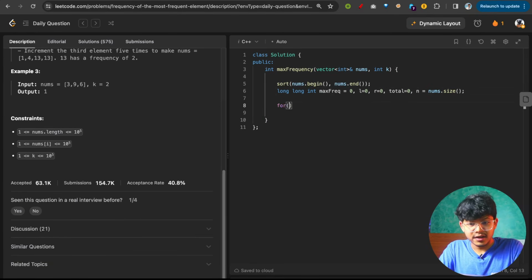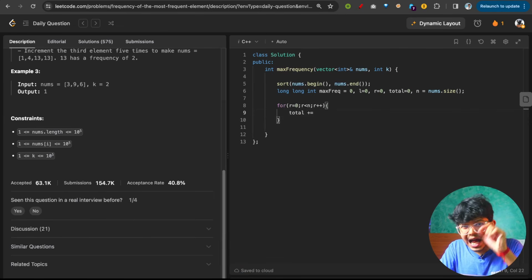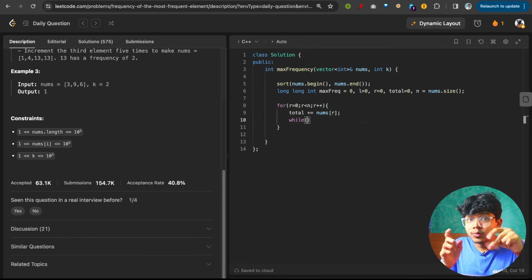Now our standard sliding window approach will be to just keep on moving your R. You have initialized your R, so no worries, although even if you don't initialize it, it will still get initialized, but I usually have a habit of writing like this. Now you have moved your R forwards. As soon as you have moved your R, just make sure that you add that corresponding value in your total. So I'll just simply add that value, but now we have a task to move your L.